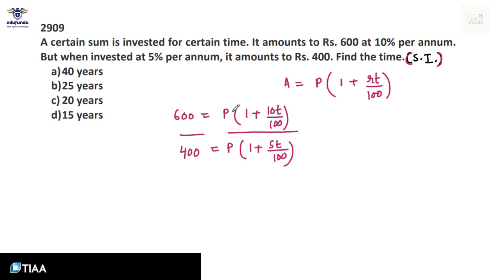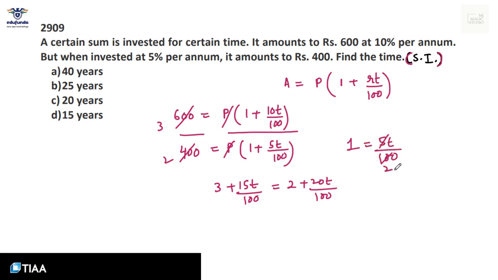If I divide both sides, this will be 3 by 2, P cancels out, 3 plus 15T by 100 equals 2 plus 20T by 100. 3 minus 2 is 1, and 20 minus 15 is 5T. 1 is 5T by 100. Therefore, T equals 20 years. And yes, that we have in option C.